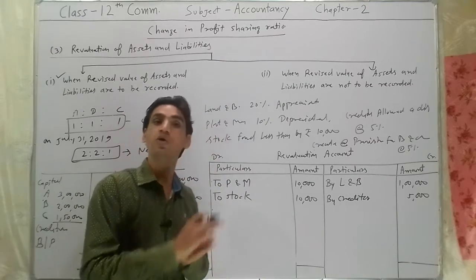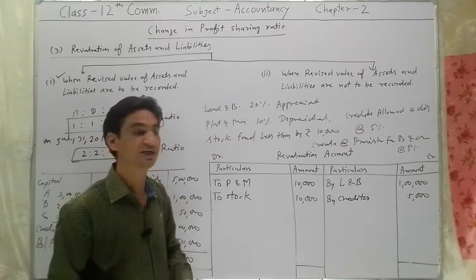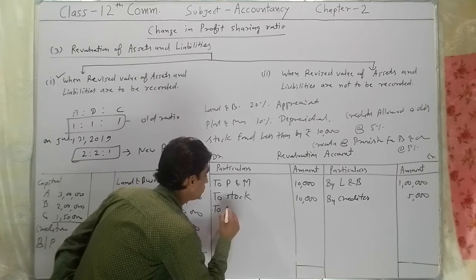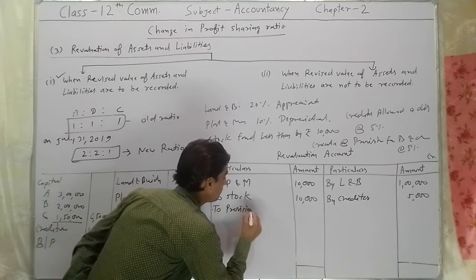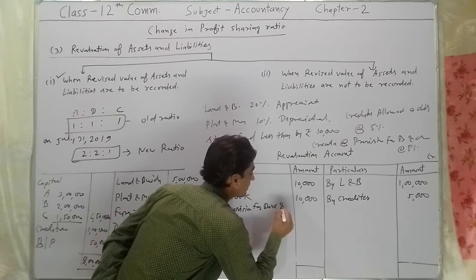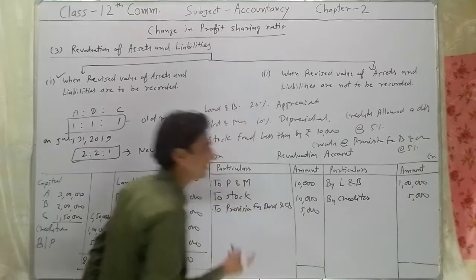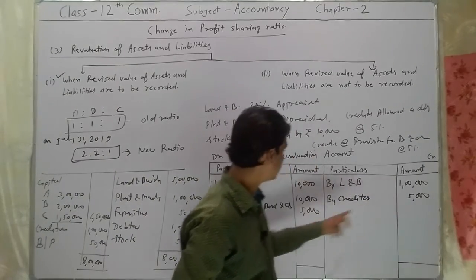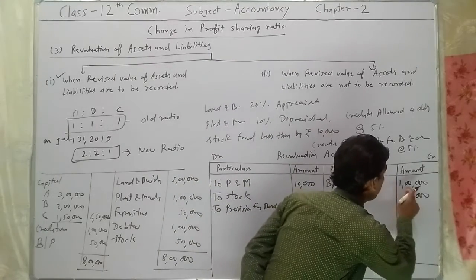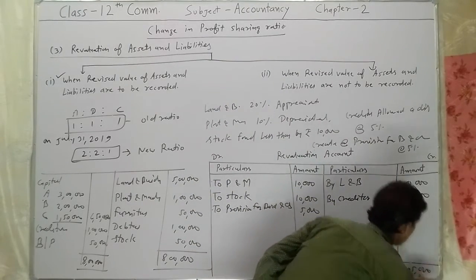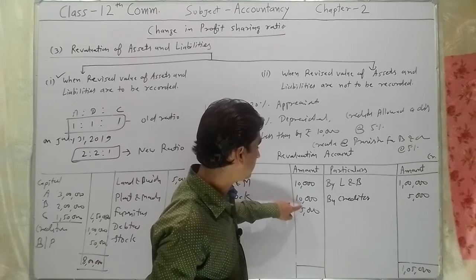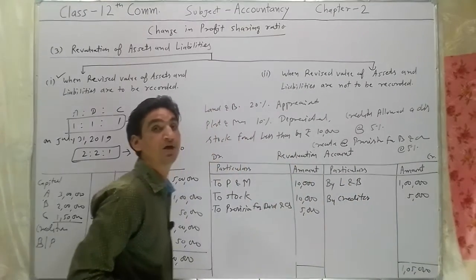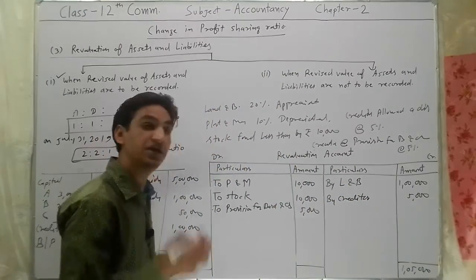So this will be a loss for us, a decrease in the value of assets, and any kind of decrease in assets will be recorded on the debit side. To provision for bad and doubtful debts, rupees 5,000, 5% of rupees 1 lakh. Here the credit side is greater than the debit side, so there will be a profit. 1,05,000 minus 25,000, there will be a profit of rupees 80,000.